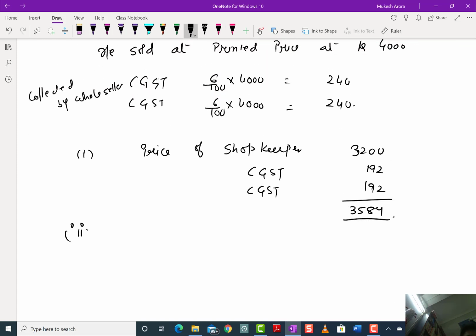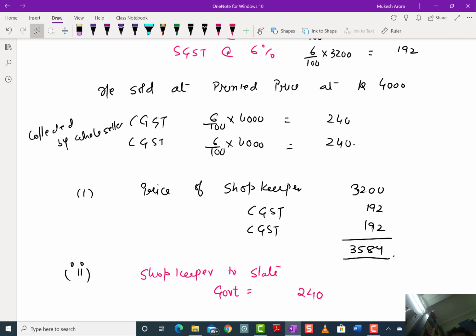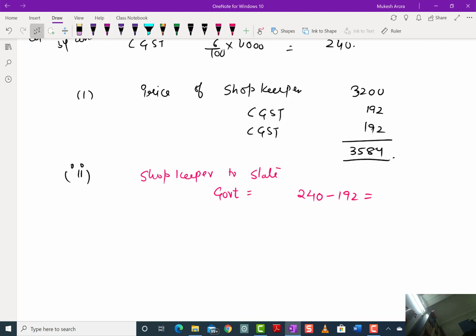Second, the amount of GST paid by the shopkeeper to the state government. He has collected 240 and he has already paid 192, so he will pay 240 minus 192, 48 rupees he will pay.